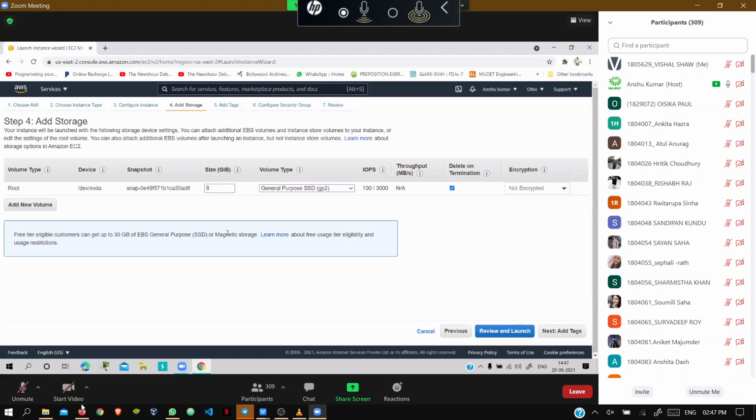Some people ask, sir, can we make it 20 or 30? Yes, you can do that. Here you can read the message. They are telling that you can go up to 30 GB. So as you wish, you can do that. Next, add tags.